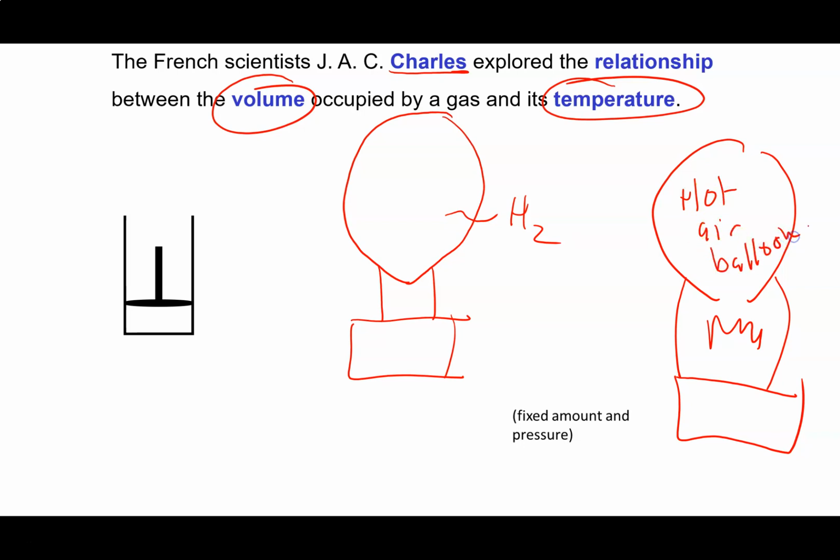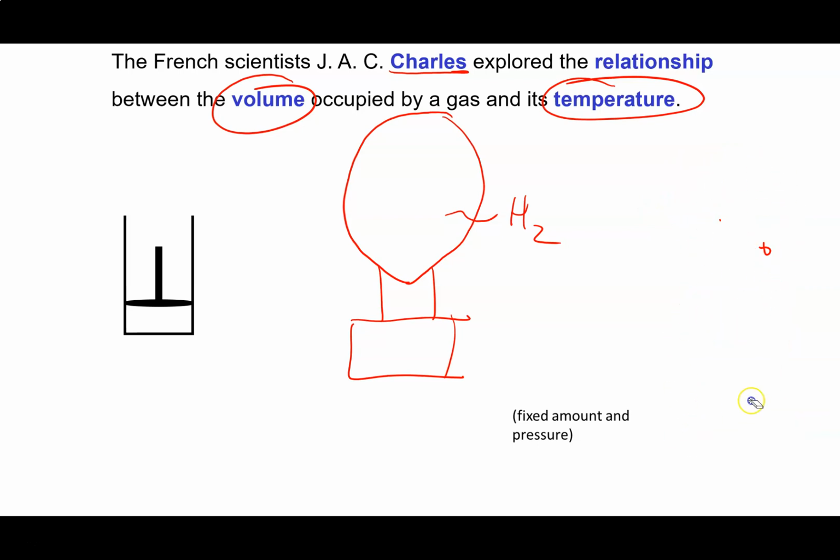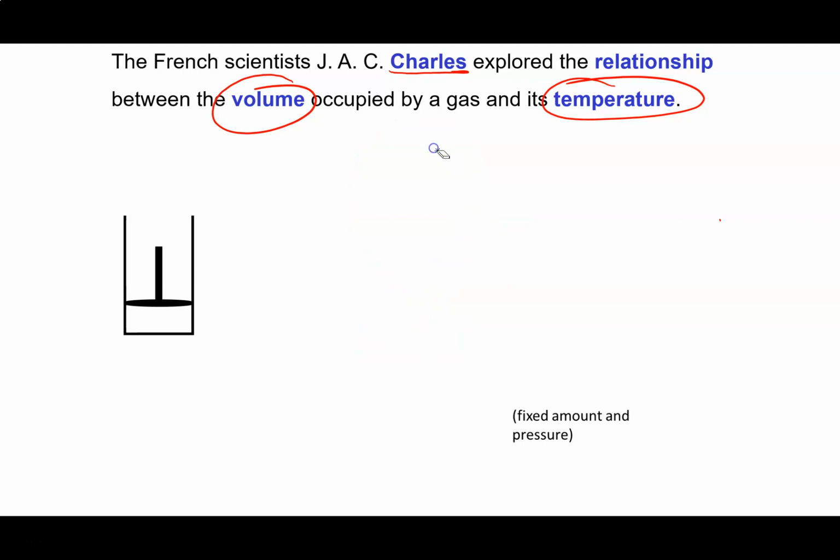So Charles was an avid balloonist. He actually took several balloon flights, but the first one he took was from downtown Paris, and it was interesting. They sold tickets so that people could see him take this balloon flight. The American witness of this flight was a guy you might have heard of. He's called Benjamin Franklin. He's kind of a big deal.